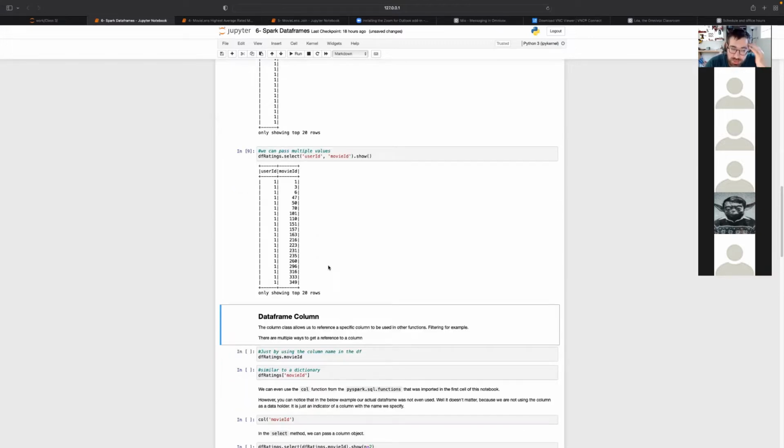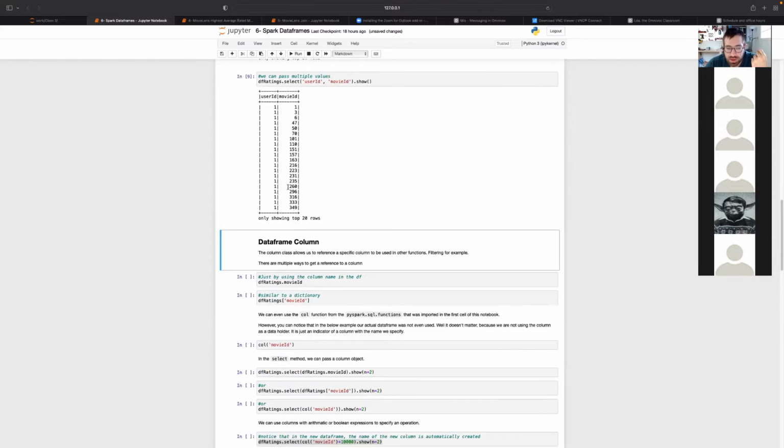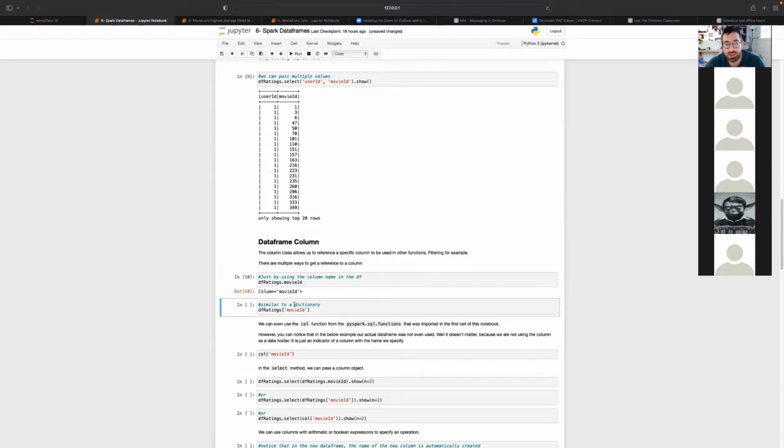Now, what is a column? A column is just an indication, kind of like the name of the column, and even sometimes you can specify operations that you want to do on the column. So a column can be returned just by having the data frame that you have dot the name of the column. So in this case, the return of this would be a column that has the name movie ID.